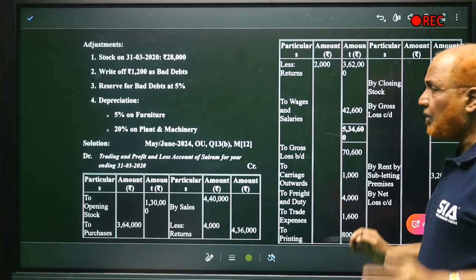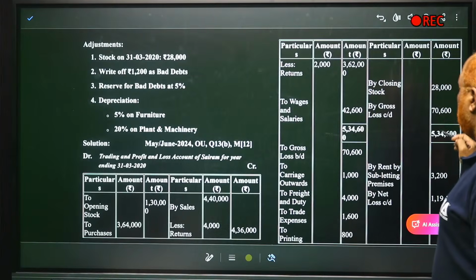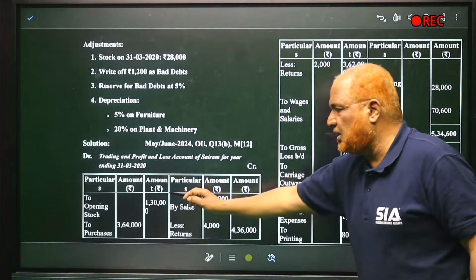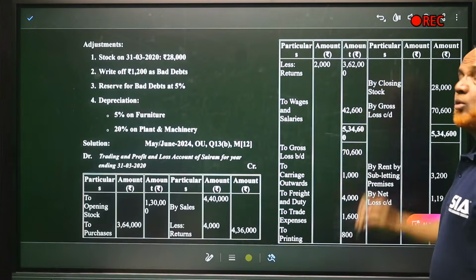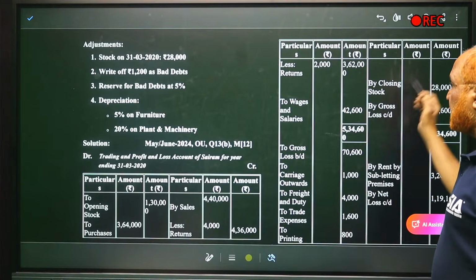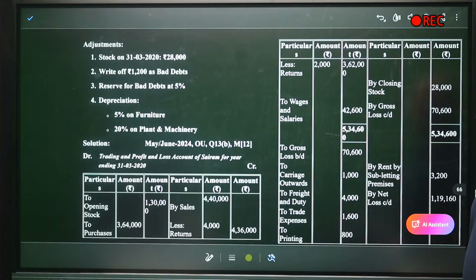That's all. Now we take the credit side total. The credit side total is 5,34,600. From 5,34,600 deduct the debit items. Achha, debit side is more. In this problem, debit side is more, credit side is less. So we are getting a gross loss.